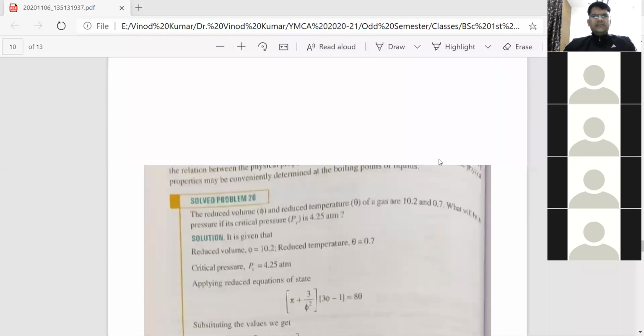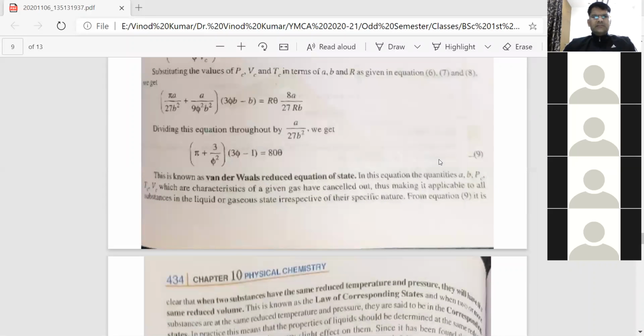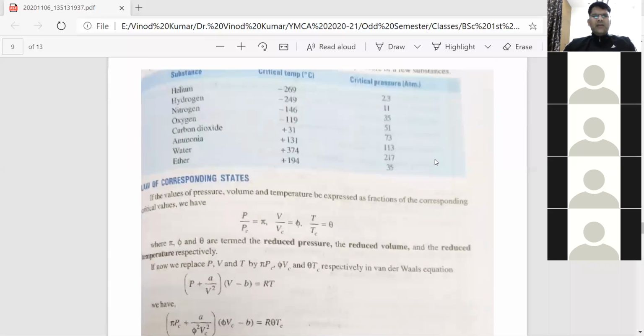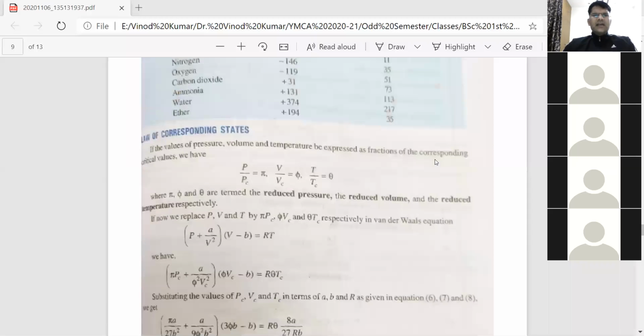So in our discussion, we have derived this equation: (pi + 3/phi^2)(3 phi - 1) = 8 theta. This equation is known as the van der Waals reduced equation of state. You remember? Let us also discuss the derivation, how we came to this conclusion. This is also known as the law of corresponding states. How did we come to that equation?